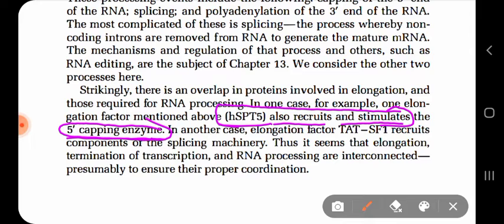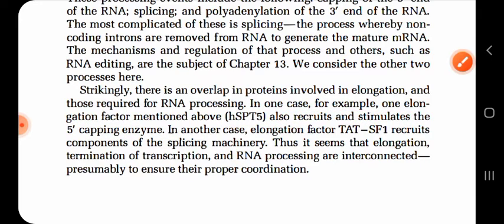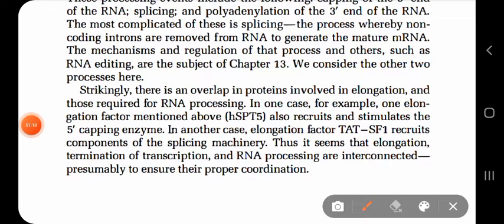In another case, for the splicing machinery, it is saying that SF1 recruits the components of the splicing machinery. Well, the components of the splicing machinery depend on phosphorylation of serine at position number 2 of the tail of RNA polymerase also. So TAT SF1 recruits the components of the splicing machinery.